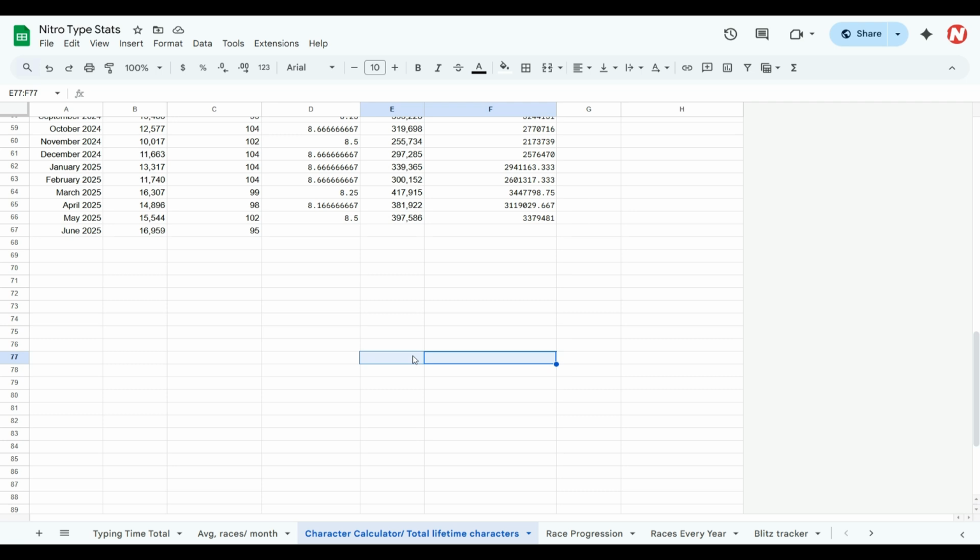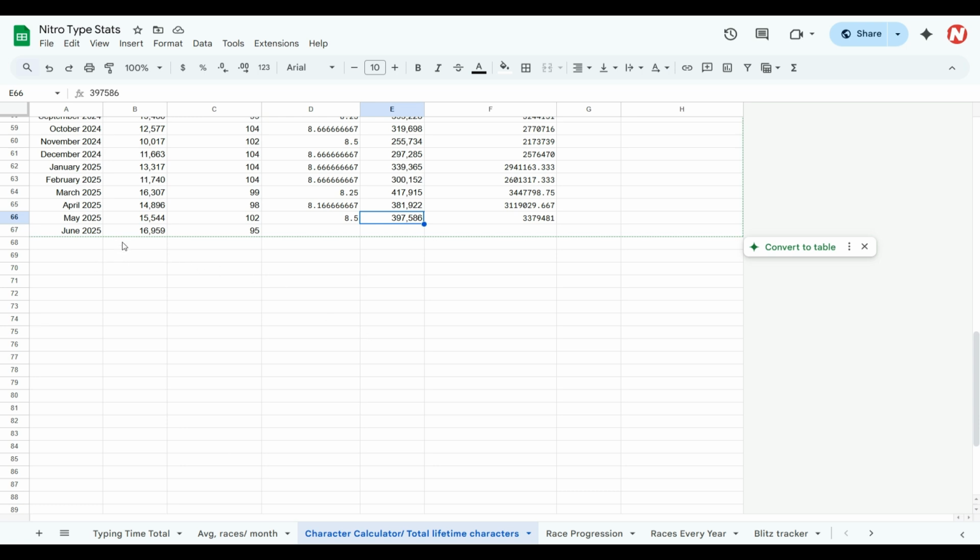Perhaps one would say my most complicated graph here, where basically I show my total lifetime characters based on average characters per second in every month and total time typed. Now we're assuming I did perfect accuracy, because if I try to calculate for accuracy, that's a whole new can of worms I'm not about to open. It's a new factor that makes this needlessly complicated. So, I'm going to make like an engineer and turn an irregular shape into a cube.